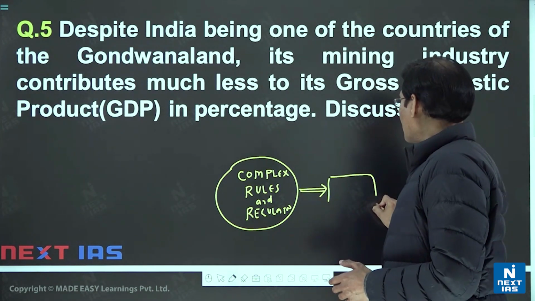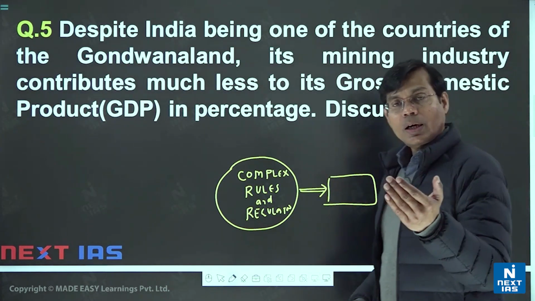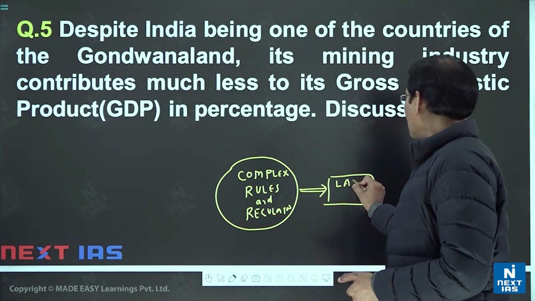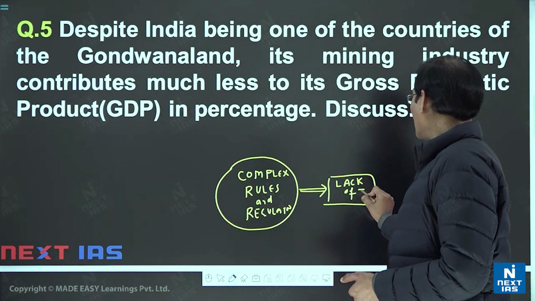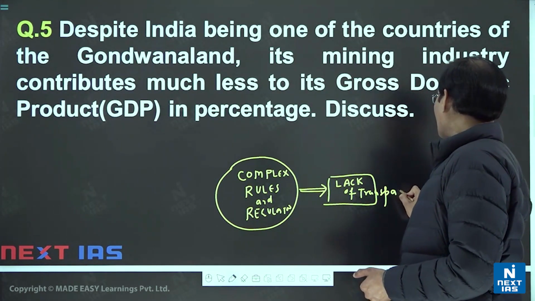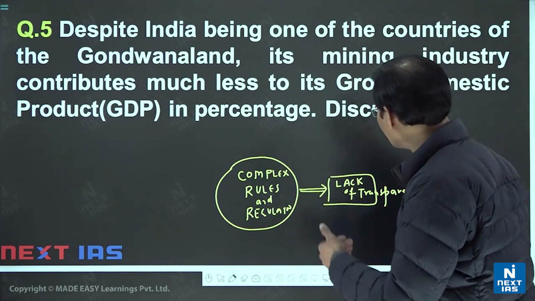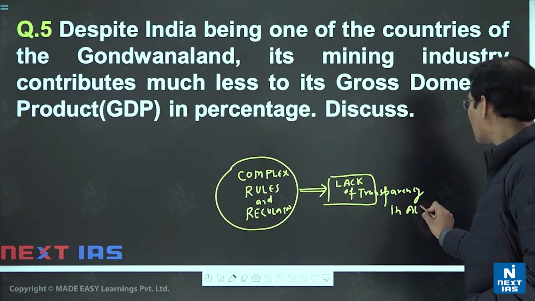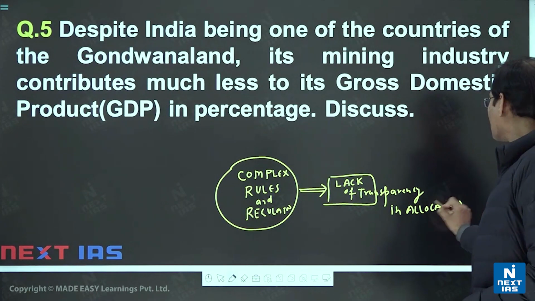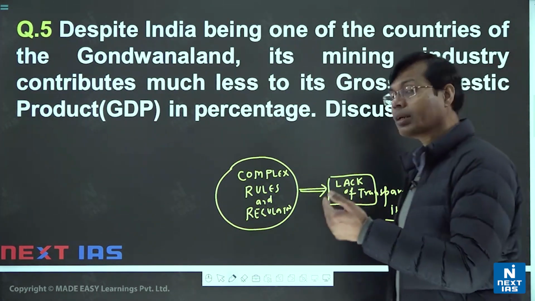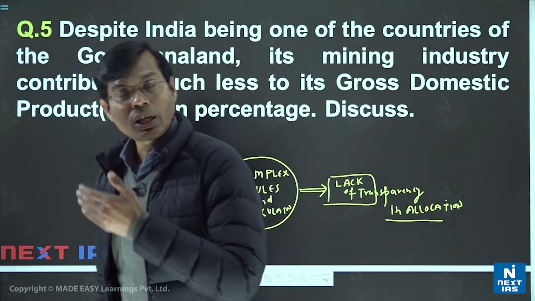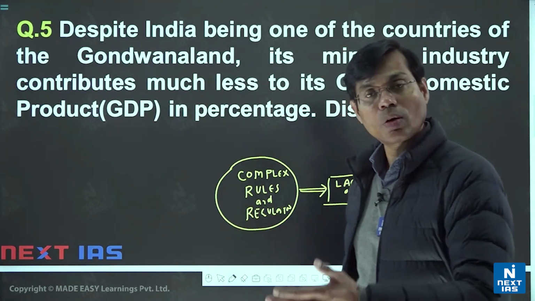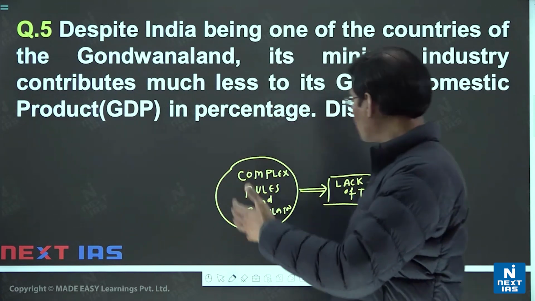For example, in complex rules, we can say the kind of things: lack of transparency for a long time, lack of transparency in allocation. Very recently, the auction provision has been started, but for a long time in India we have seen lack of transparency in allocation. First come, first serve basis allocation of the mines. That led to corrupt practices there. Also, due to lack of transparency, these matters reached the Supreme Court and High Courts. Then several allocations were also scrapped by the Supreme Court here.